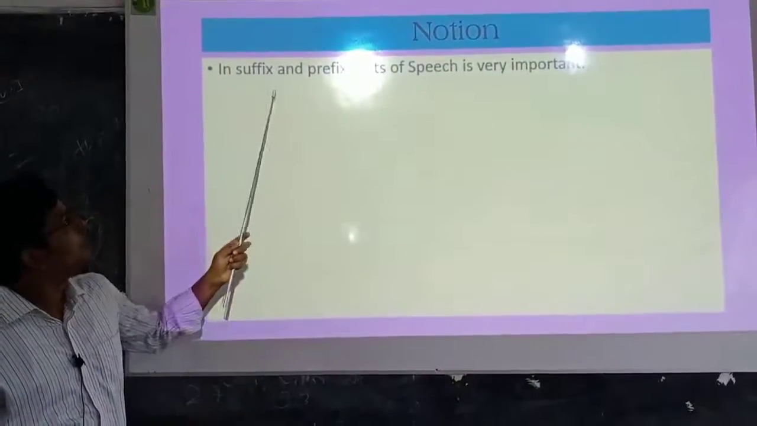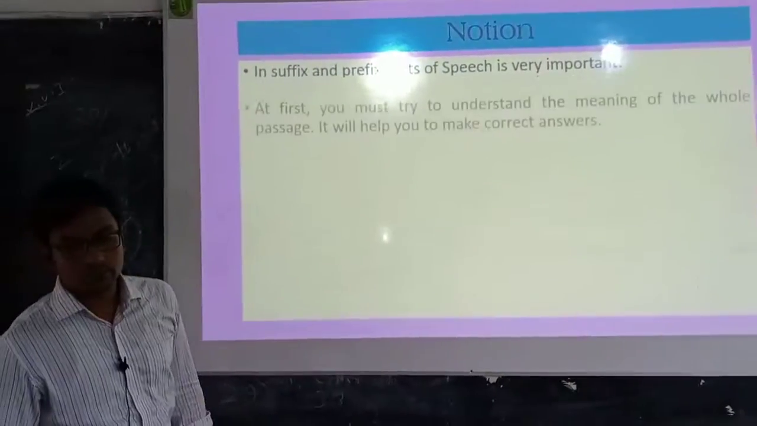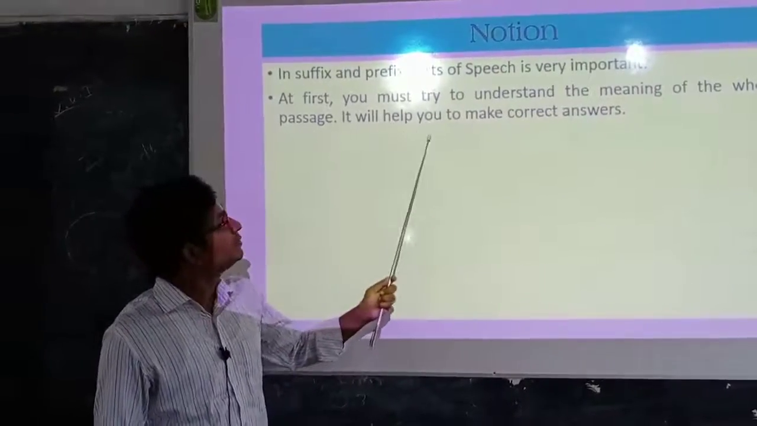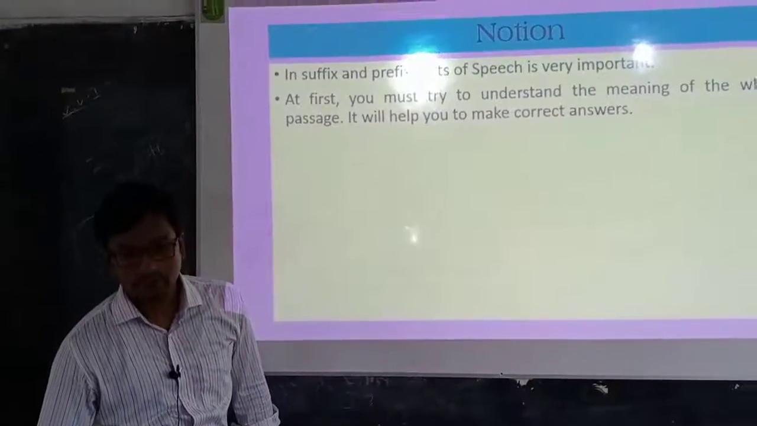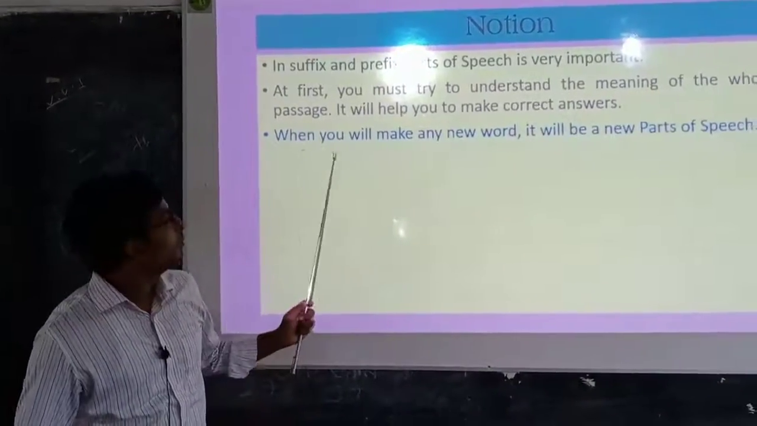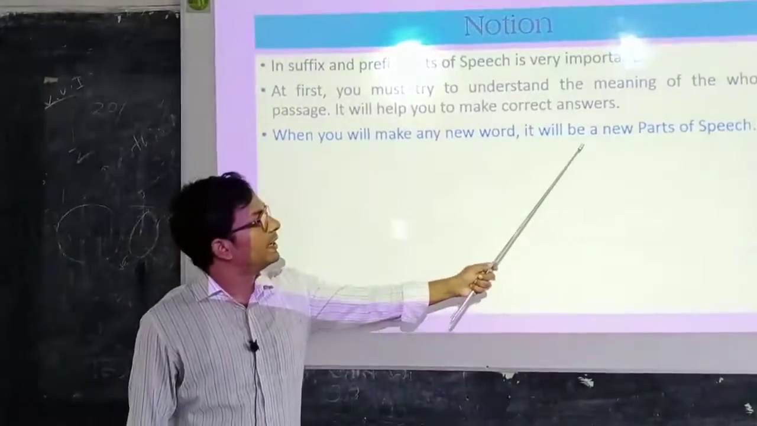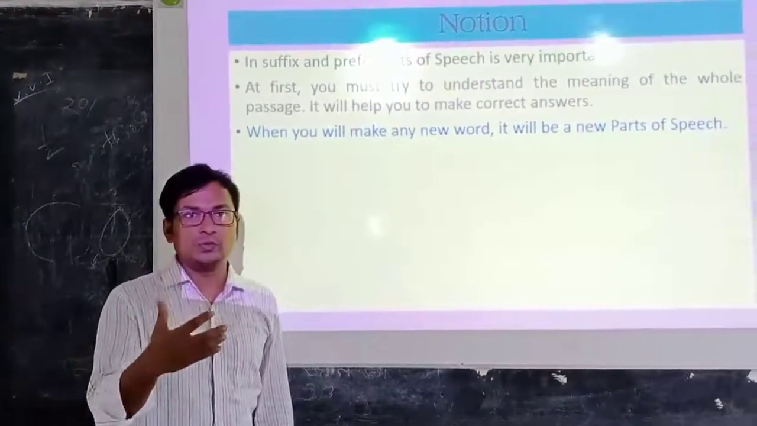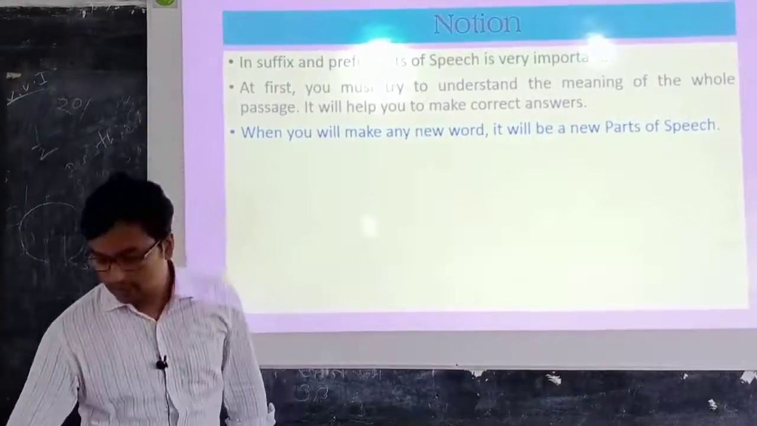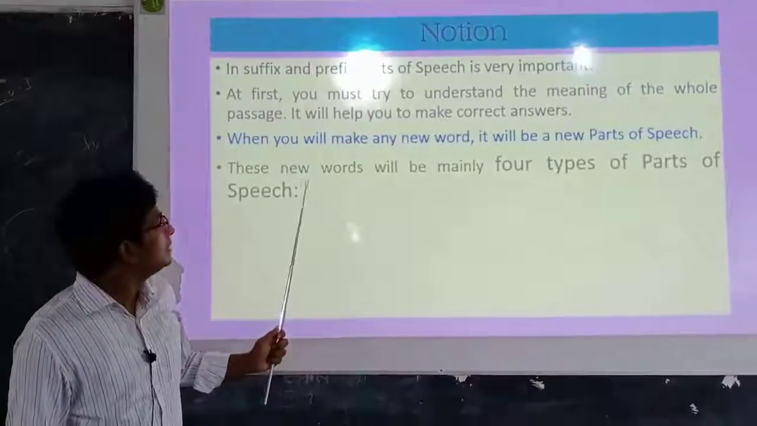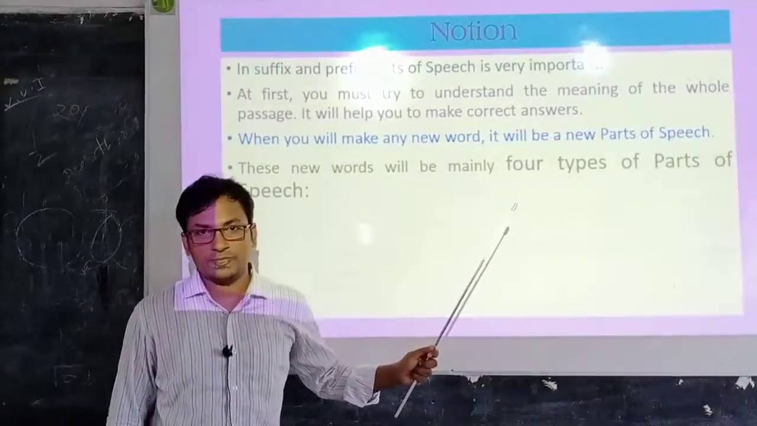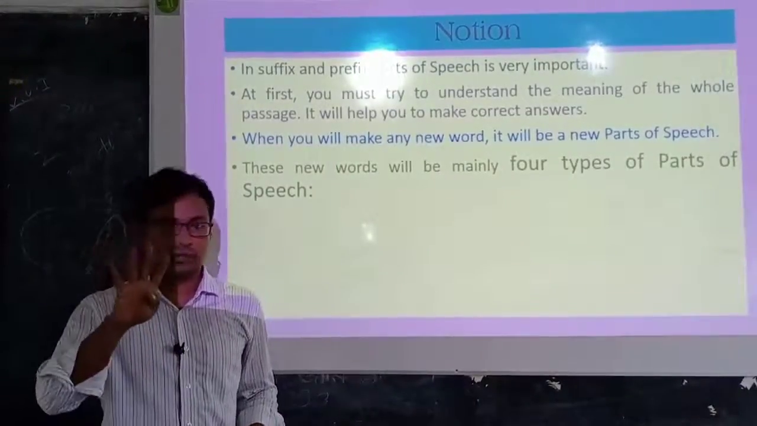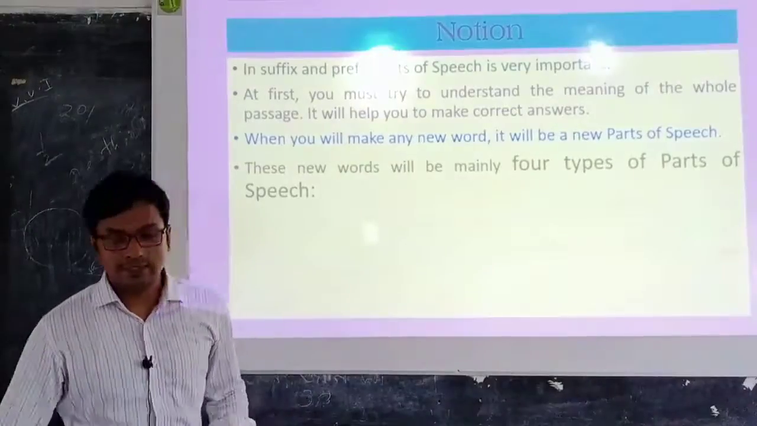So in suffix and prefix, parts of speech is very important. At first, you must try to understand the meaning of the whole passage. It will help you to make the correct answer. When you make any new word, it will be a new parts of speech. Okay, when you make any new word, this new word will be any type of parts of speech. So these new words will be mainly 4 types of parts of speech. You know that parts of speech are 8 types, but this new word will be only 4 types of parts of speech. Okay, there will not be 8 types of parts of speech.